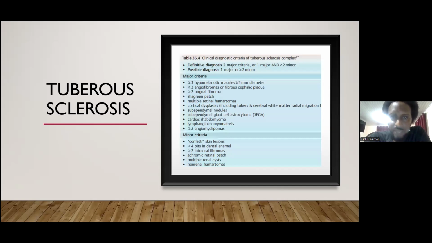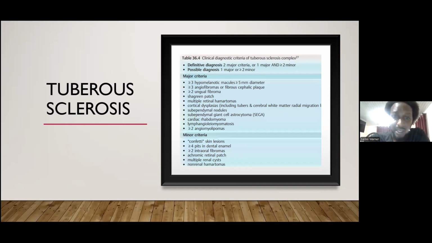The shagreen patch that we saw earlier, multiple retinal hamartomas, cortical dysplasias, including the tubers and the cerebral white matter radial migration lines, subependymal nodules, SEGA or subependymal giant cell astrocytoma, cardiac rhabdomyoma, lymphangioleiomyomatosis, and also the presence of greater than or equal to 2 angiomyolipomas.